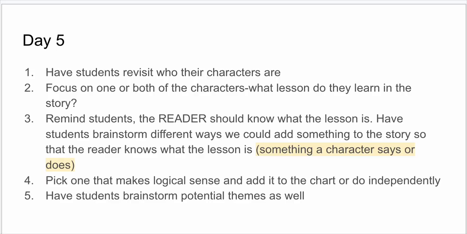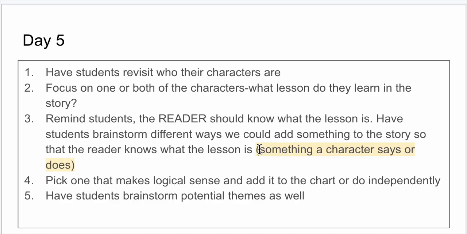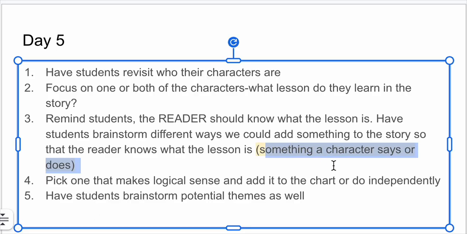The way to get a theme or a lesson across to a reader is that a character needs to say or do something for the reader to signal in their brain, like a flash goes off. Oh yes, that's what that is. So we need to plan something that makes logical sense for a theme for our story.